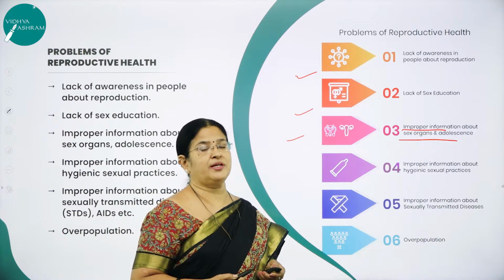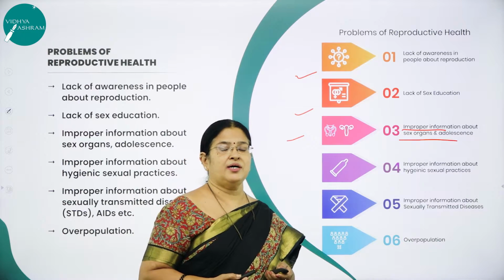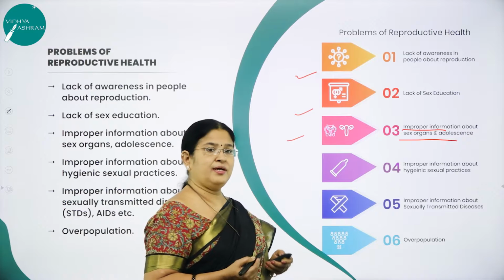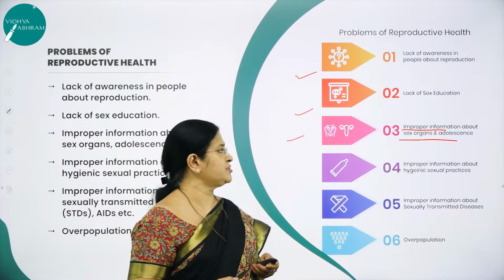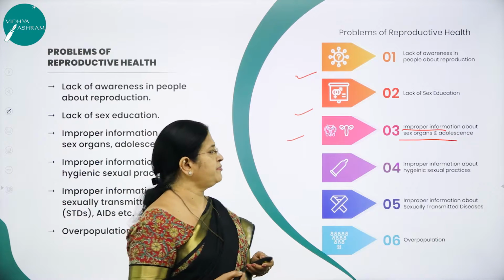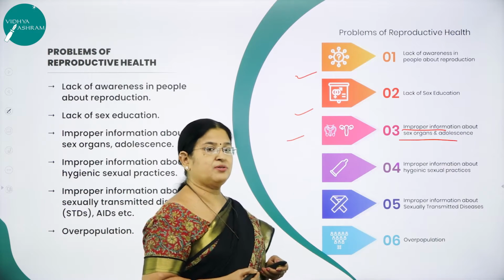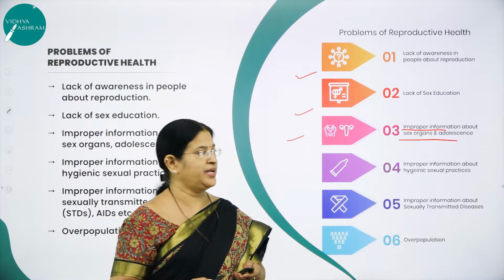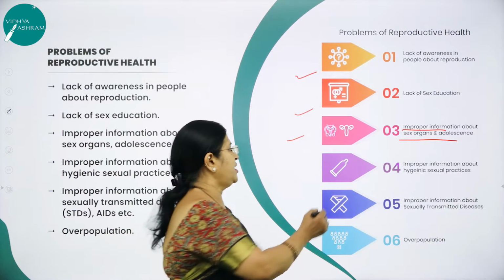So they should know what a male reproductive organ is. Already you have studied in chapter 3, human reproduction. So what is the structure of a male reproductive system, what is the structure of a female reproductive system, what are the complications that they are going to face if the organs are not functioning properly. The physiological processes of these two very important organs are very important. So, improper information about sex organs in adolescence.